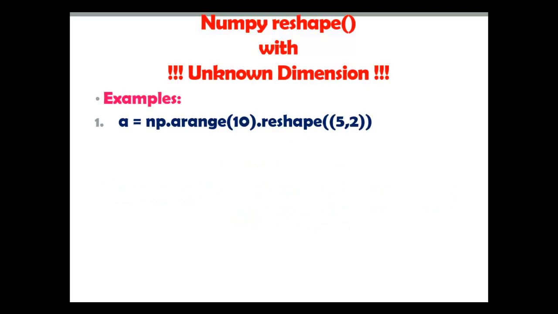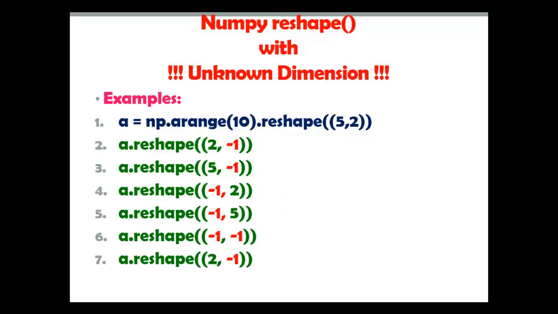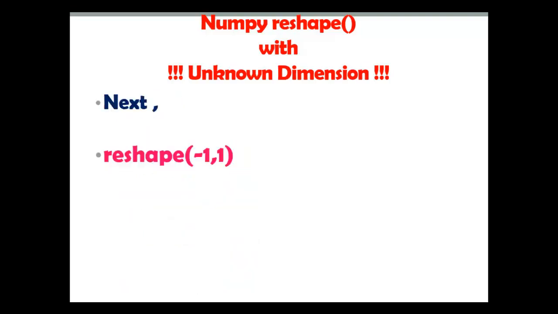Now, here you can see I have listed some of the examples that I am going to show you practically in the Jupyter notebook shortly. So you can see first I have created 1D array with arange function with 10 elements. Then I reshaped it by reshape function 5 cross 2, 5 rows, 2 columns, and I have applied reshape function with different parameters that I am going to show you practically. Next, this is very important in the machine learning process. Reshape -1 and 1. What you mean by this? Let me jump to the Jupyter notebook and I show you this practically.